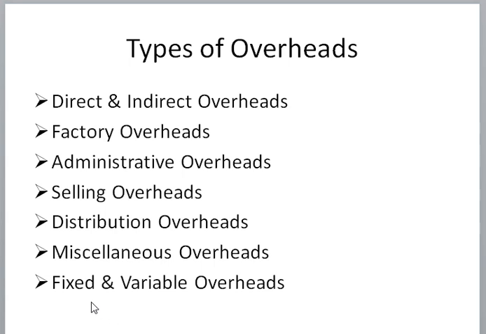Now, which types of overheads or expenses are included in factory overhead? Lubricating oil cost, grease, coolant, polishing material: all these costs are included in our factory overhead. Other than this, steam, electricity, water, compressed air are all requirements of the factory. Transportation is also one of the requirements of our factory. So all these costs are also included in factory cost.